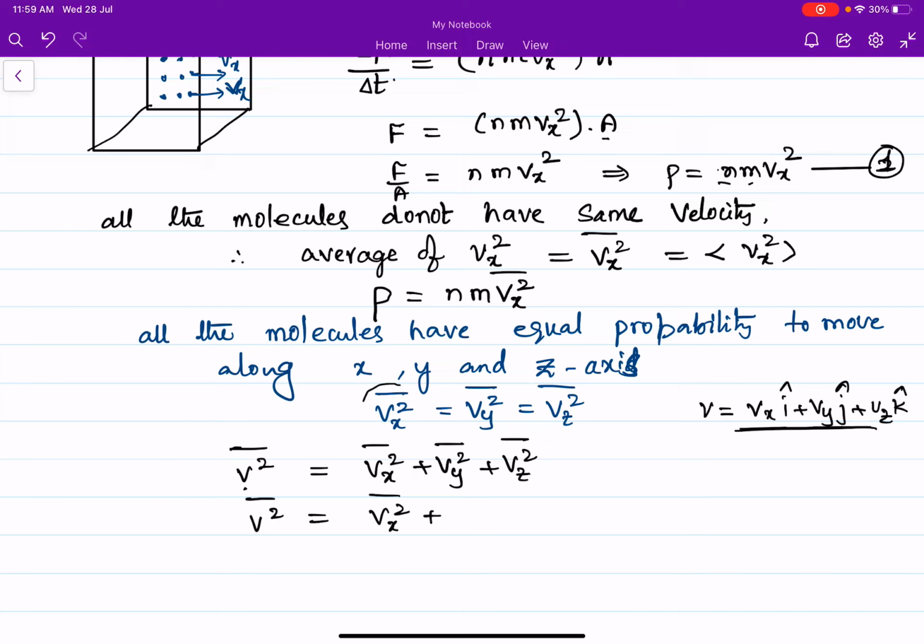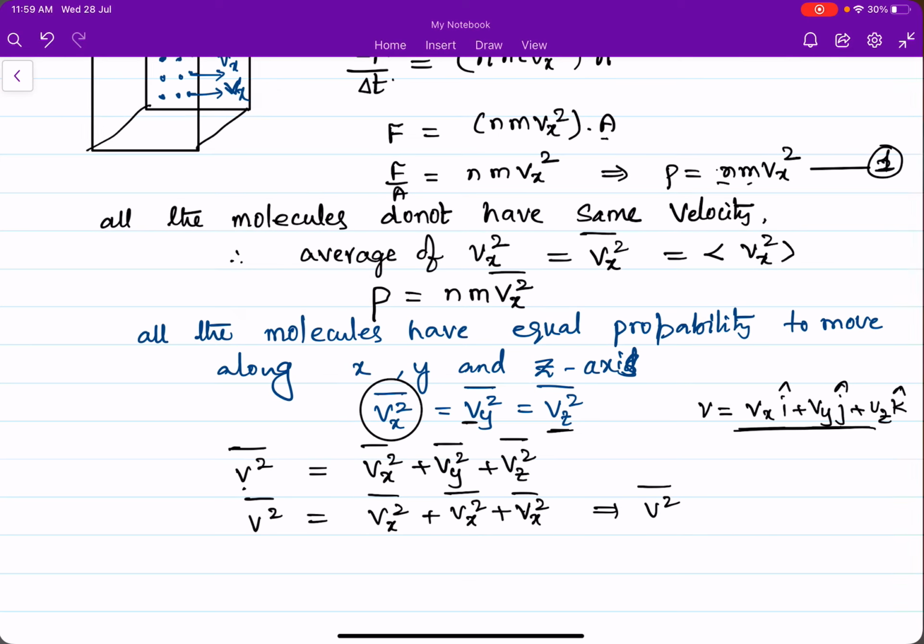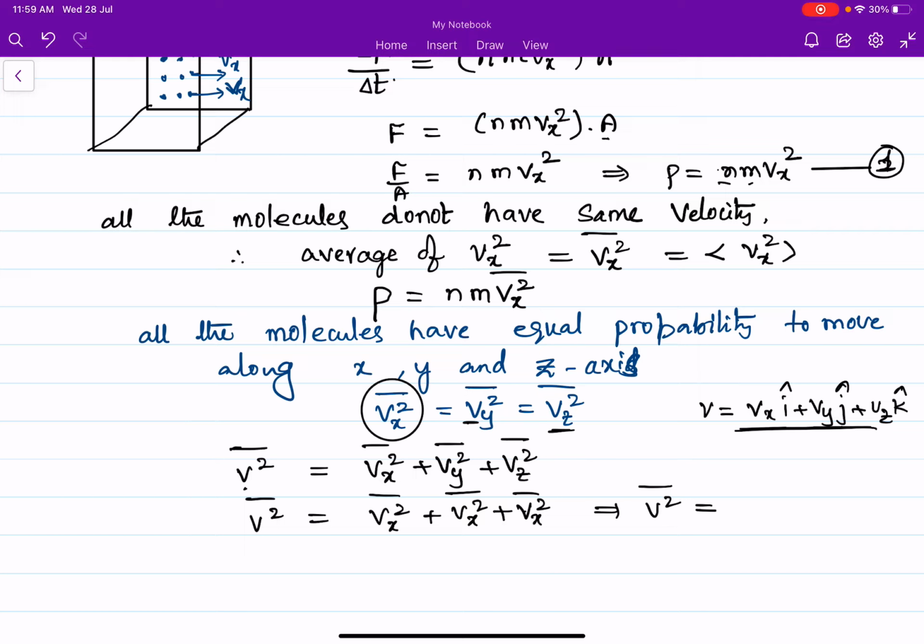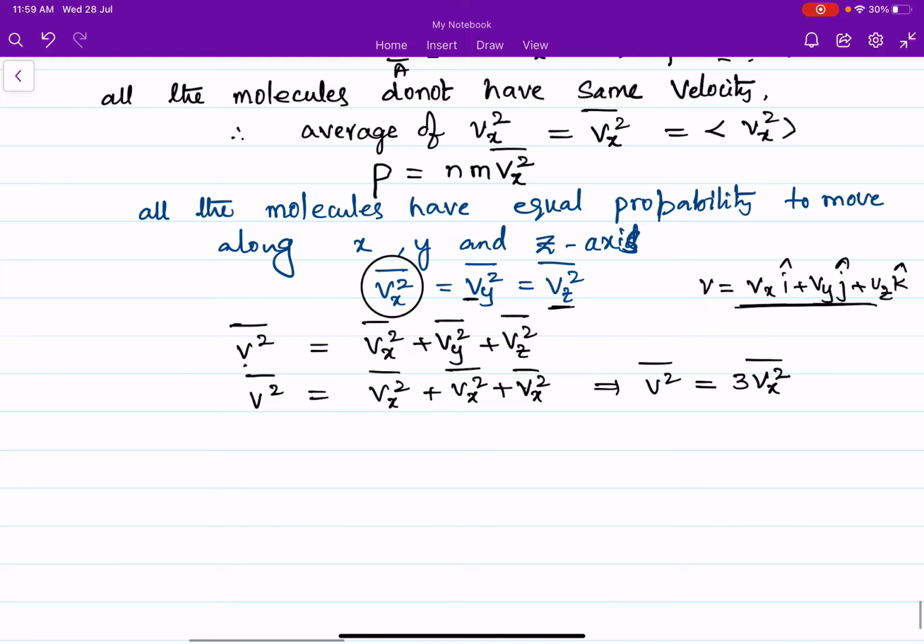Here V square average is equal to Vx square average plus, since we consider that there is equal probability to move along the x-axis, y-axis and z-axis, Vy square can be written as Vx square average, and Vz square is also Vx square average. So V square average is equal to Vx square plus Vx square plus Vx square, which is 3 Vx square average. So now Vx square average is equal to 1 by 3 V square average.